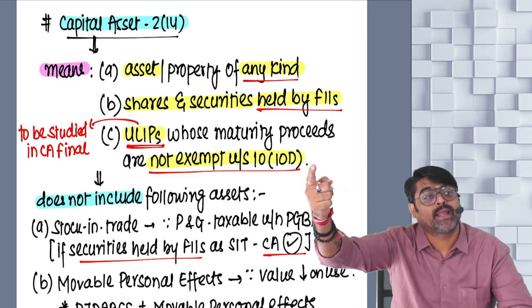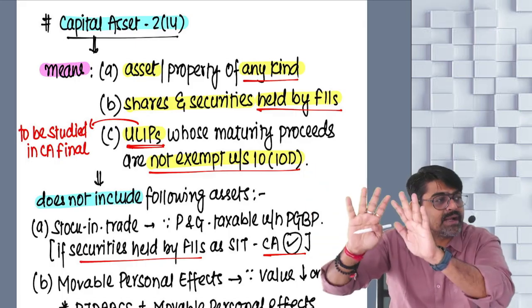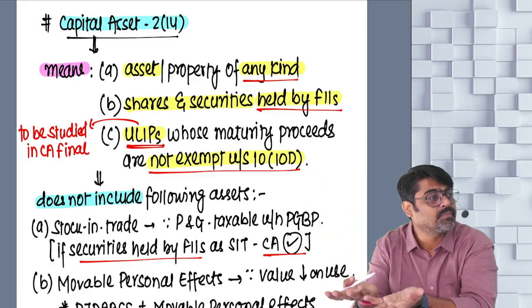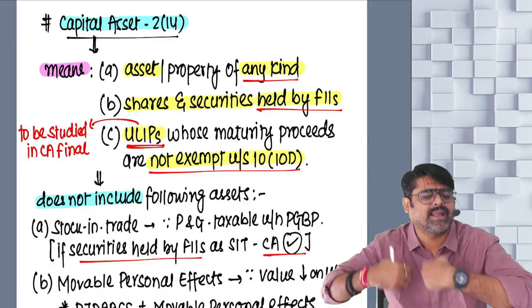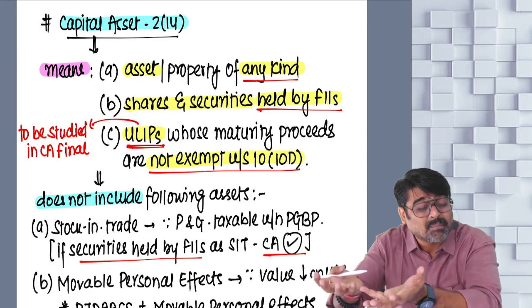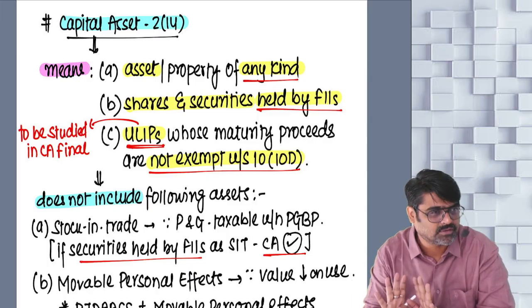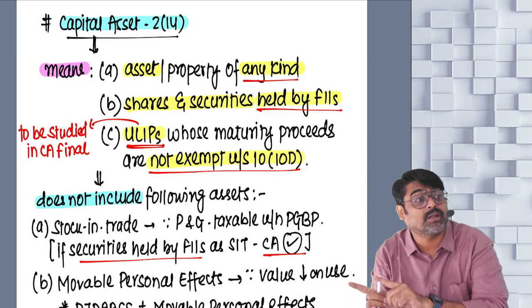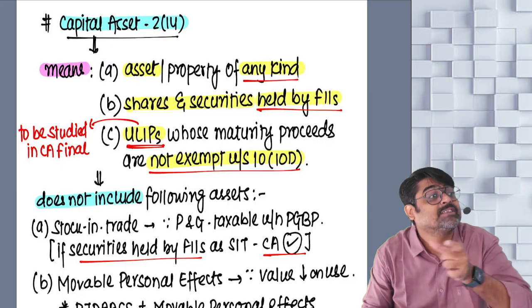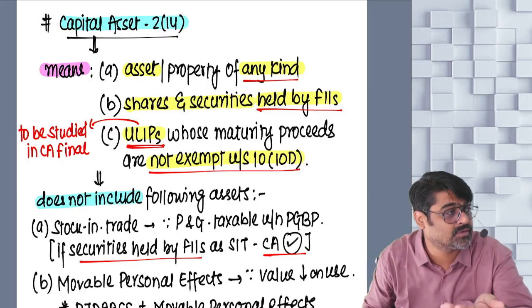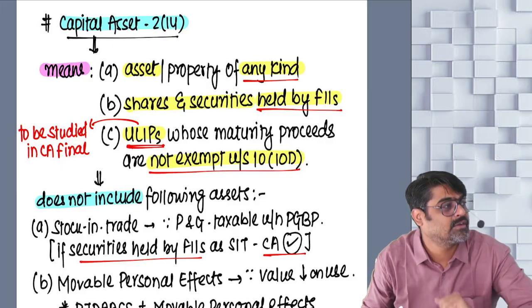So 10(10D) says that you will get the exemption for maturity proceeds coming from insurance policies. Yes or no? But the maturity proceeds coming from a specific type of ULIPs will not be exempt.